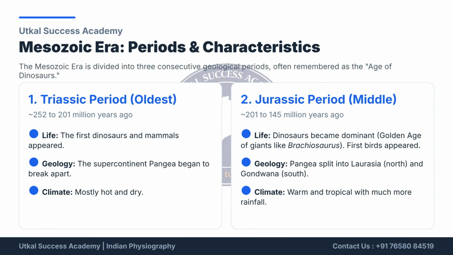During the Triassic period, the first dinosaurs and mammals appeared, and the supercontinent Pangaea began to break apart. In the Jurassic period, dinosaurs became the dominant life forms, the first birds evolved, and the climate became warmer and more humid. These changes laid the foundation for the diverse ecosystems that characterized the later stages of the Mesozoic era.